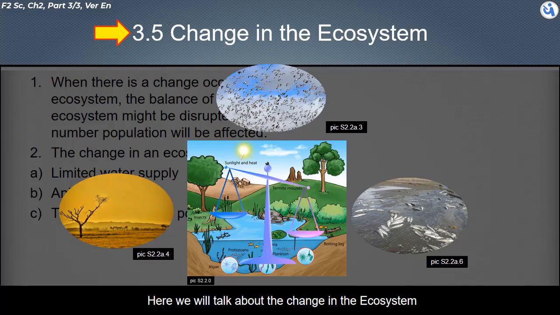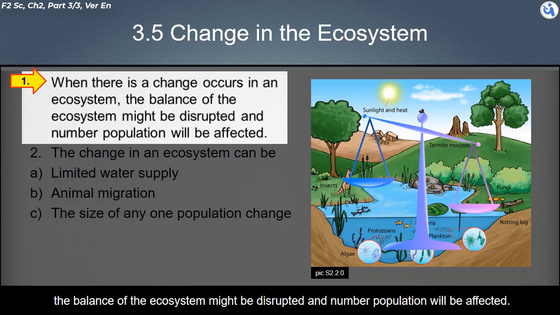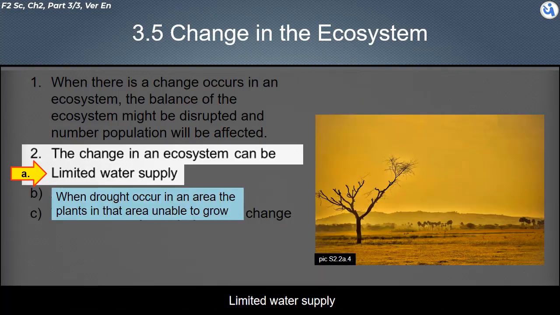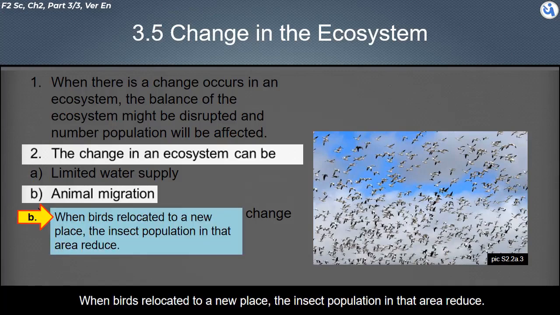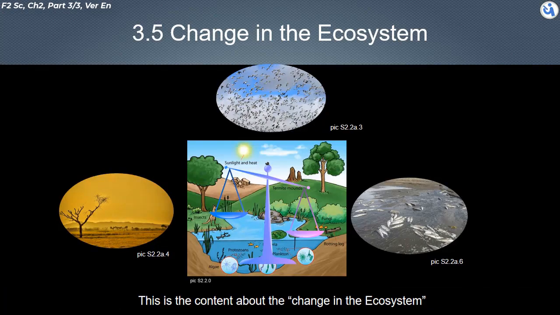Here, we will talk about the change in the ecosystem. When a change occurs in an ecosystem, the balance of the ecosystem might be disrupted, and the population numbers will be affected. A change in an ecosystem can be limited water supply. When drought occurs in an area, the plants in that area are unable to grow. Animal migration: when birds relocate to a new place, the insects in that area reduce. A change in the size of any one population will change the ecosystem. This is the content about the change in the ecosystem.